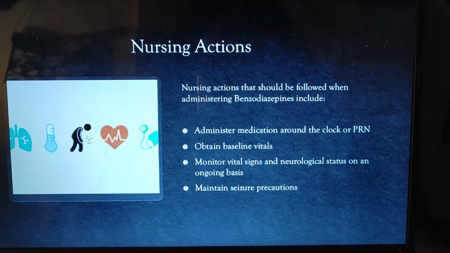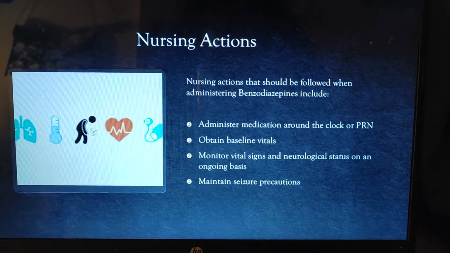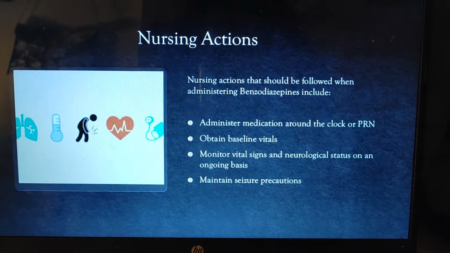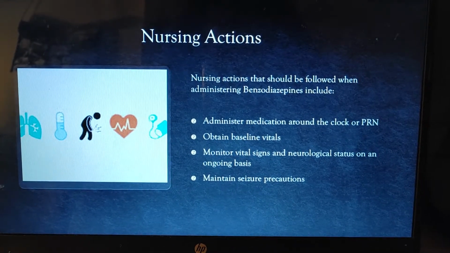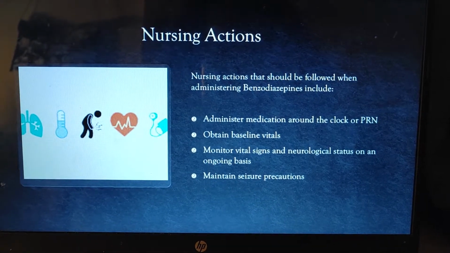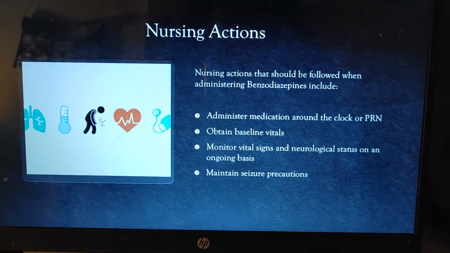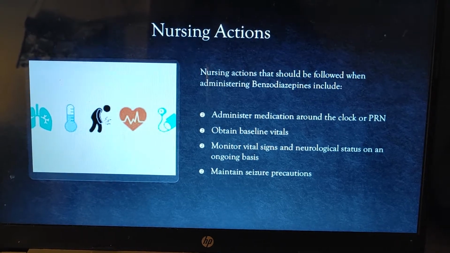Nursing actions that should be followed when administering benzodiazepines include administering the medication around the clock or as needed, obtaining baseline vital signs, monitoring the vital signs and the neurologic status on an ongoing basis, and maintaining seizure precautions. Examples of maintaining seizure precautions are watching the patient, making sure that they do not fall. And with the neurological status, you can make sure that the patient is not confused.